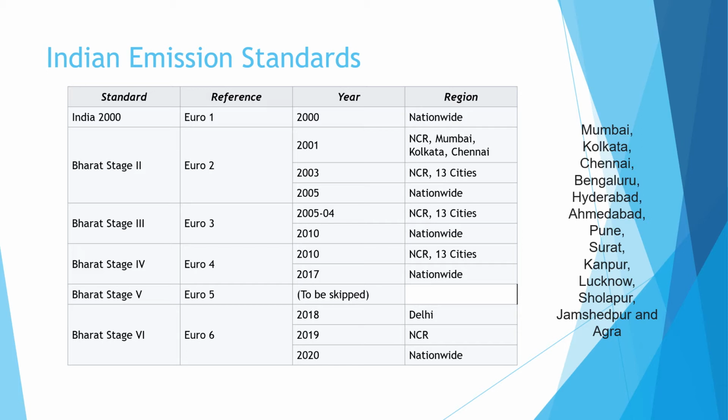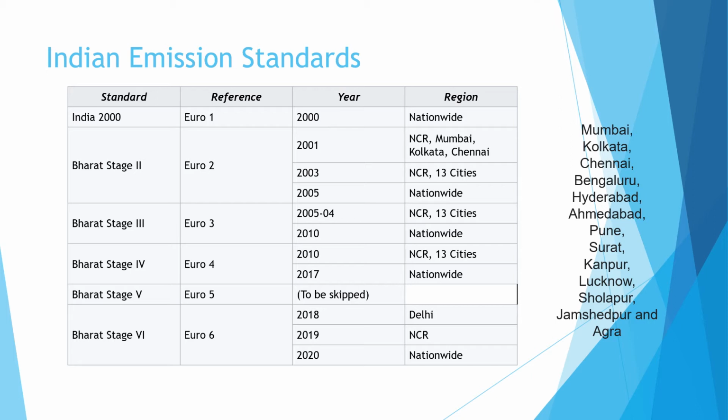In the year 2003, this BS2 was applied in NCR and 13 cities. The 13 cities are Mumbai, Kolkata, Chennai, Bangalore, Hyderabad, Ahmedabad, Pune, Surat, Kanpur, Lucknow, Solapur, Jamshedpur and Agra. And in the year 2005, finally it was applied countrywide.